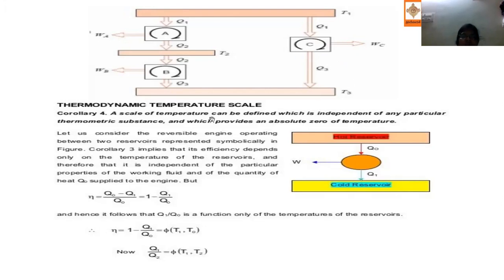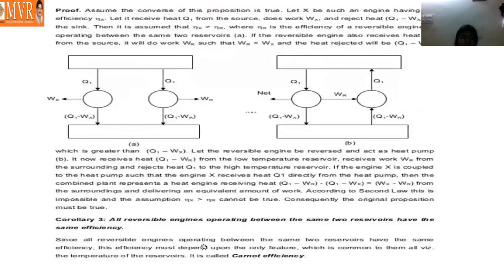So that is the meaning of corollary 3: all reversible engines operating between the same two reservoirs have the same efficiency.